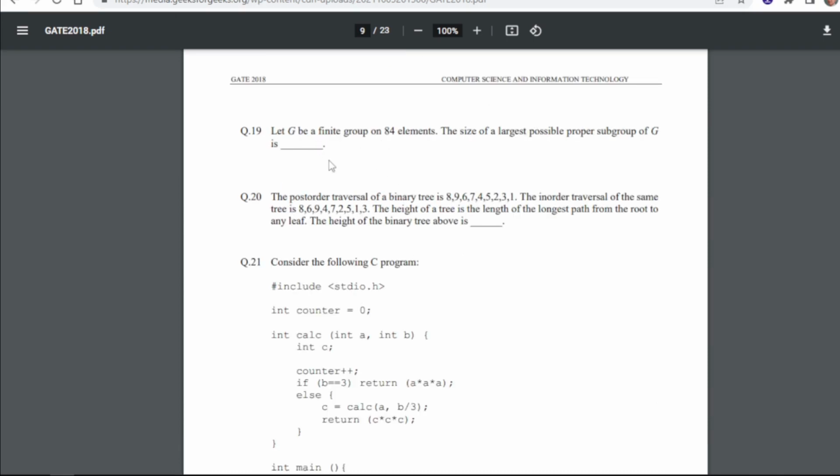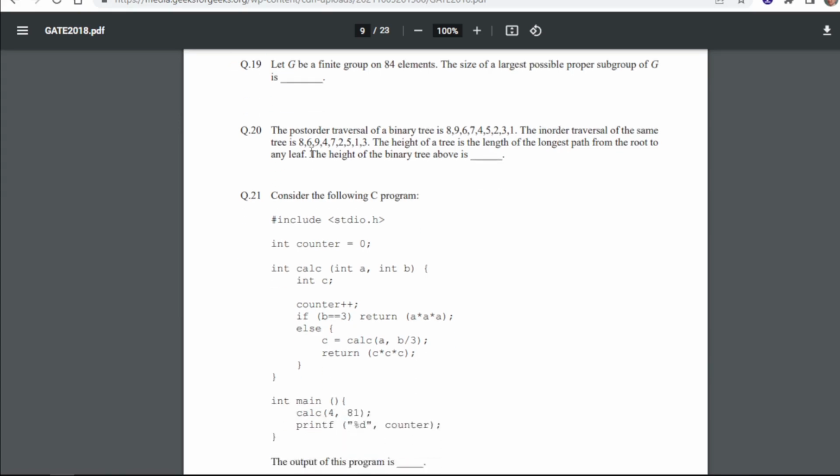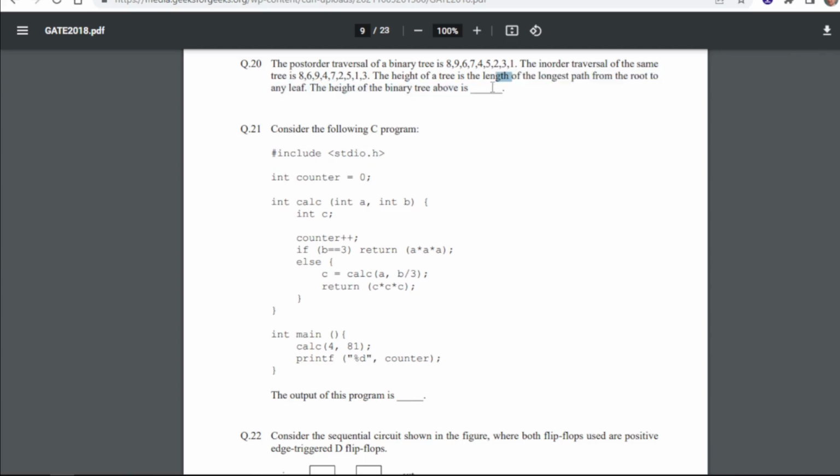Let G be a finite group of 84 elements. The size of the largest possible proper subgroup of G is, so for 19, our answer will be 42. The post-order traversal of a binary tree is this. The in-order traversal of the same tree is this. The height of a tree is the length of the longest path from the root to any leaf. Okay. The height of the binary tree above is. So when we form the binary tree for this, we will get a height of 4. Right. So the answer will be 4 here.